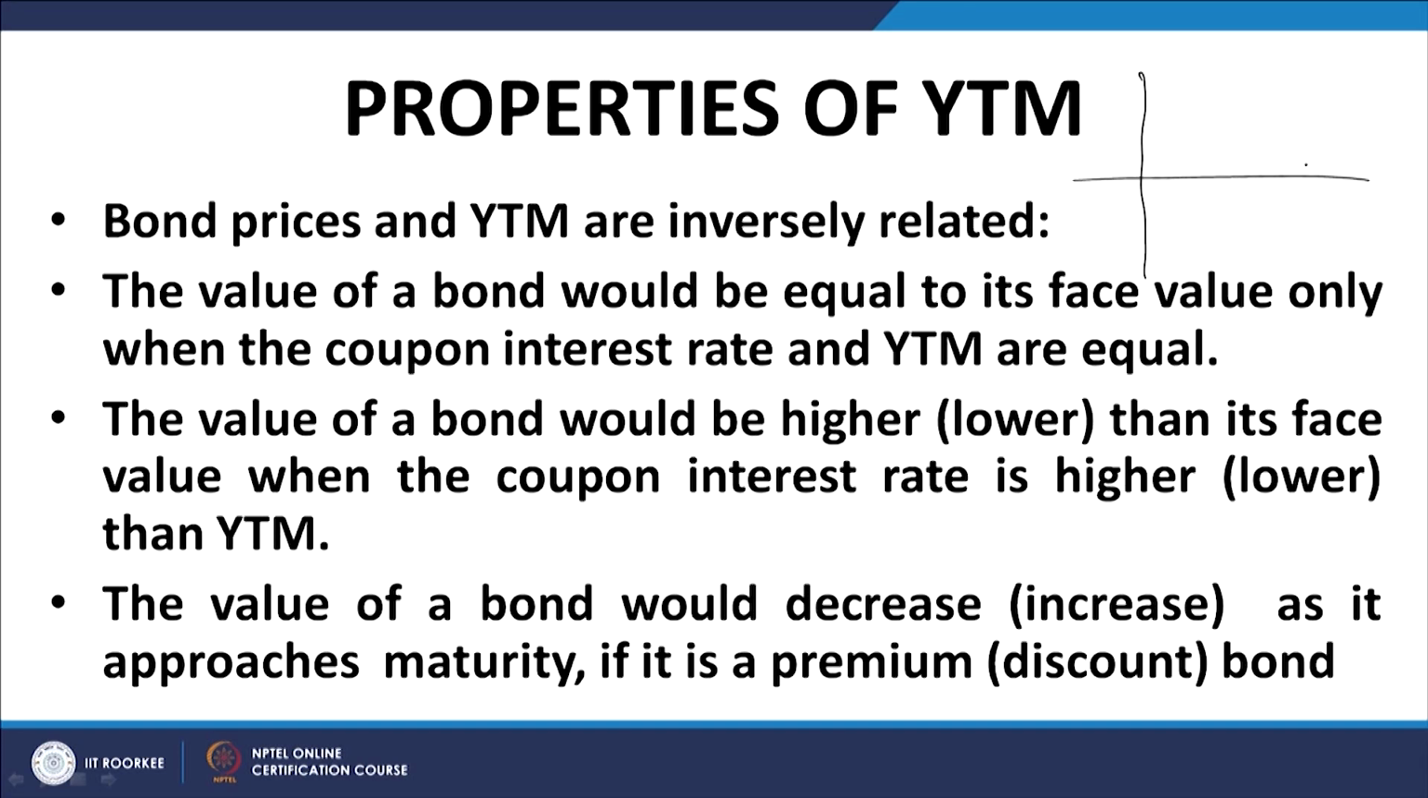Let us say a bond is quoting at higher than face value. Let us say this is my face value. I take the origin as my face value, and my bond is quoting here. And let us say this is the maturity. This is time. This is maturity. Then, on maturity, on the assumption that the redemption is at face value, I must touch this point, because redemption is going to be at face value.